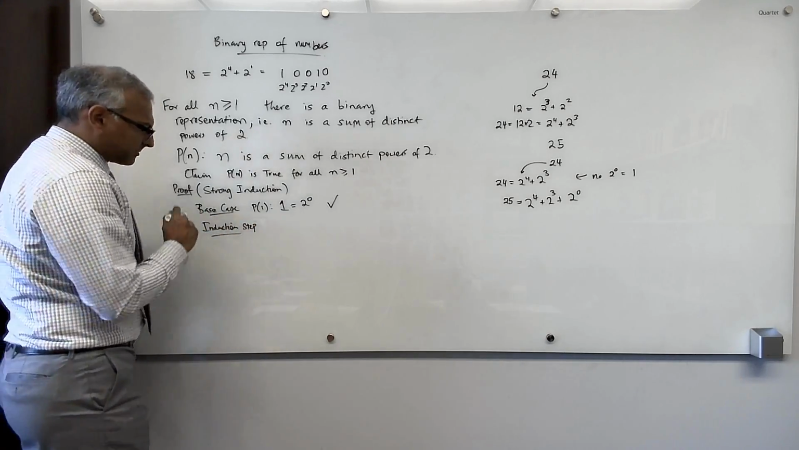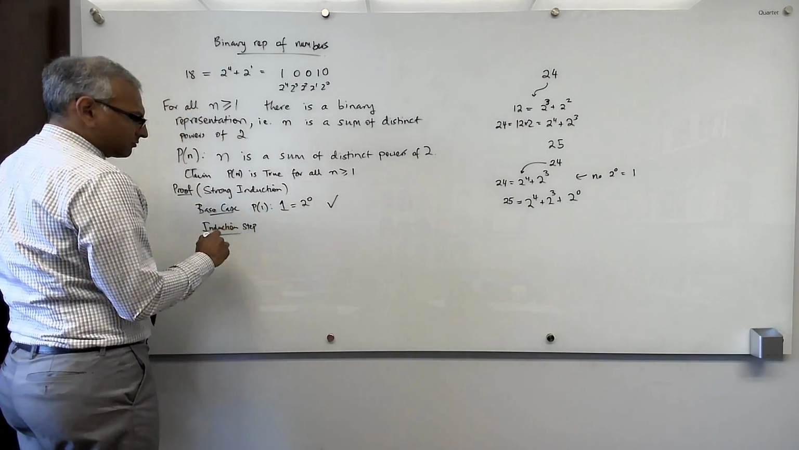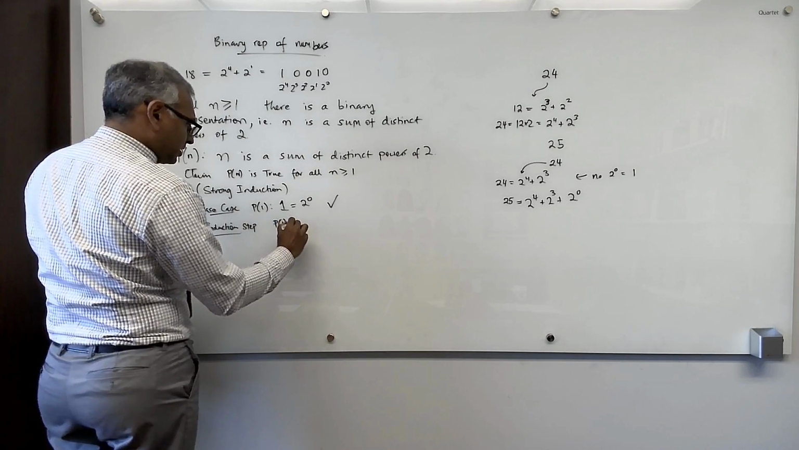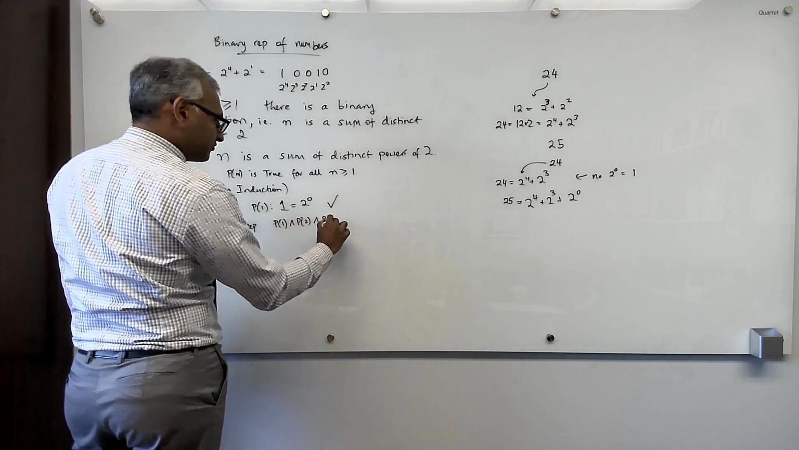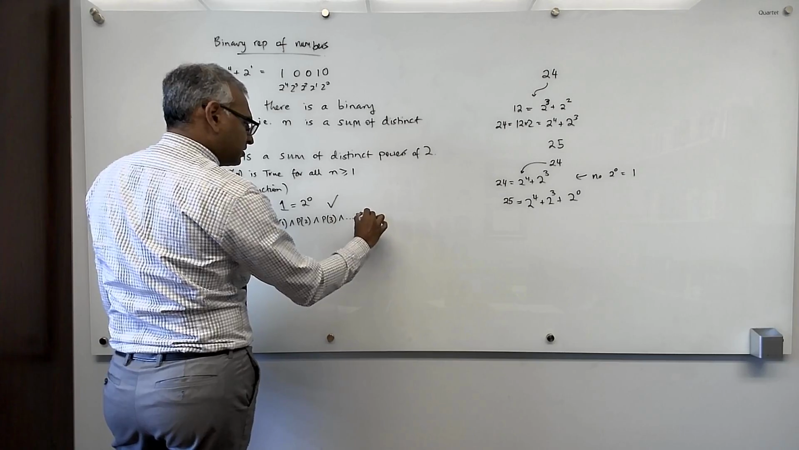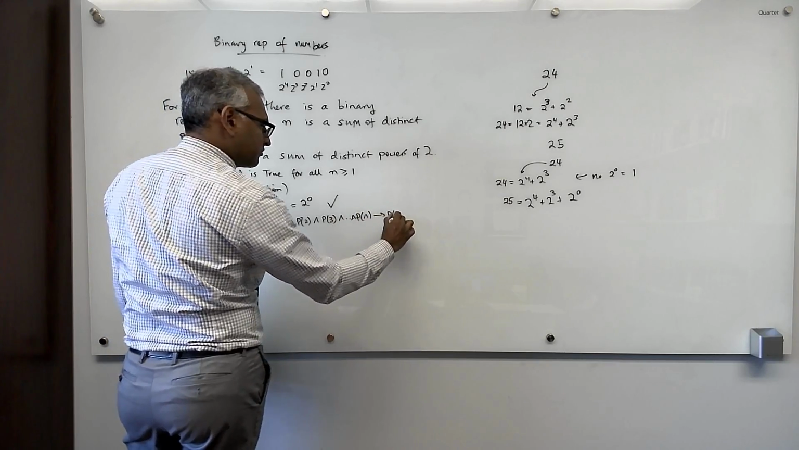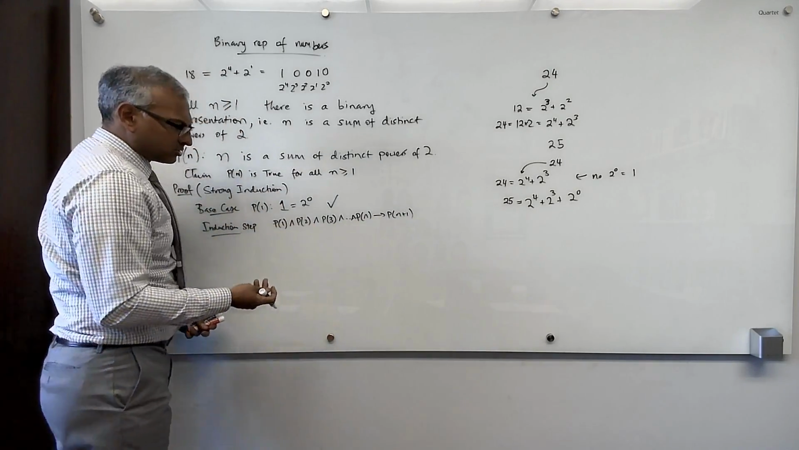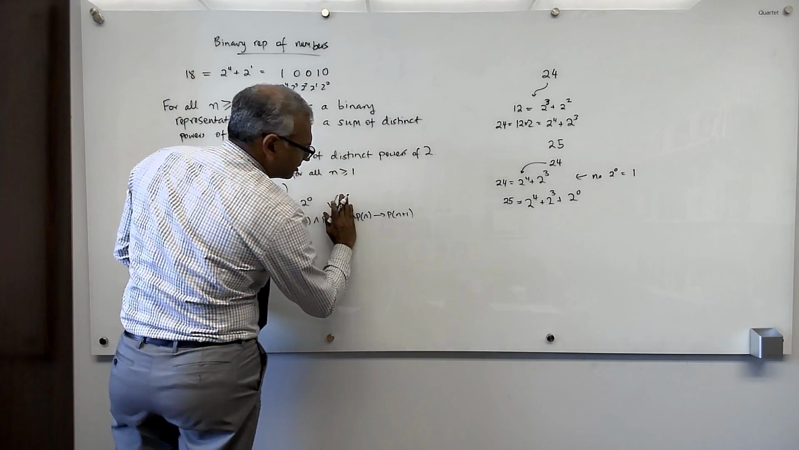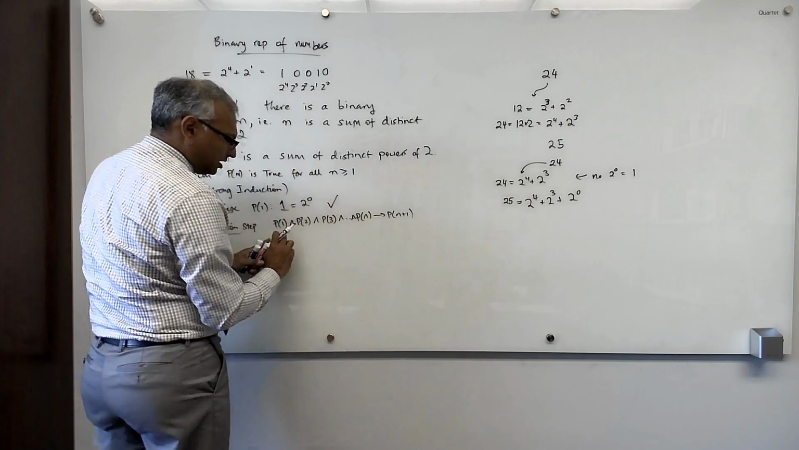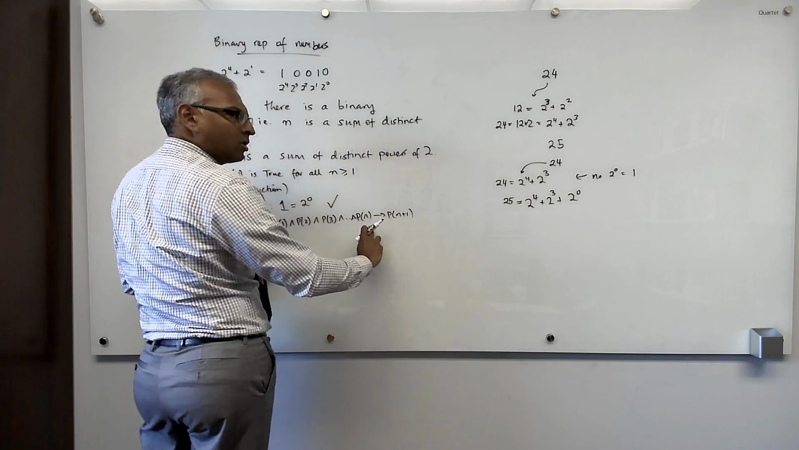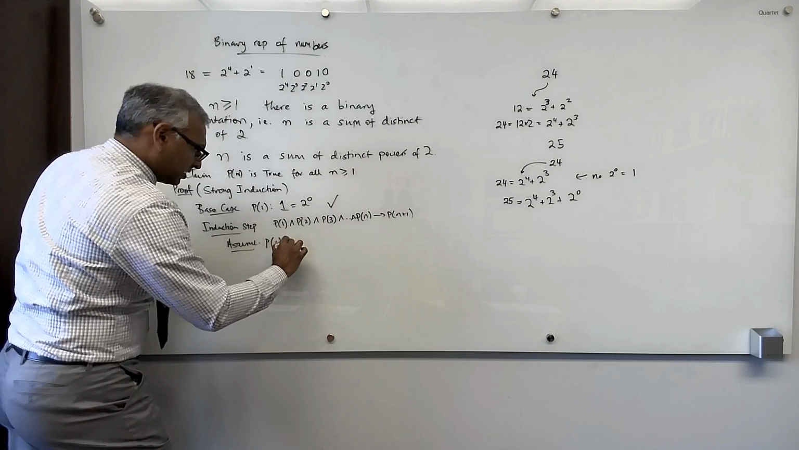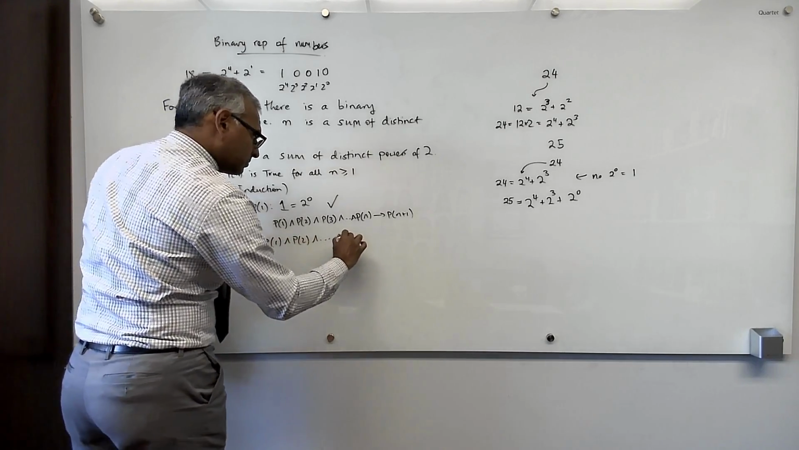Good. That was the induction step. The induction step claims that we have to show that P of 1 and P of 2 and P of 3 and P of n implies P of n plus 1. So this is the strong induction implication. And this is a much easier implication to prove because unlike the regular induction implication where we only get to assume P of n, here we get to assume P of 1 and 2 and 3 all the way up to n. So assume P of 1 and P of 2 and P of n.